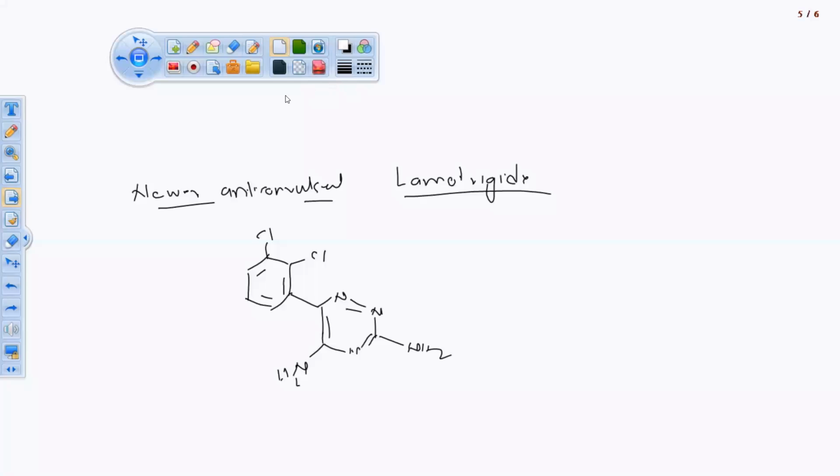The major work is to write the chemical name. To write the chemical name, we have to label the carbon atoms and heteroatoms present here. There are 3 nitrogen atoms. We are going to start the numbering from here because here we have 2 nitrogens. We can't start like that from all of them, it is a very long distance.